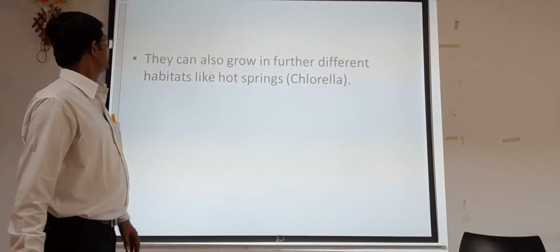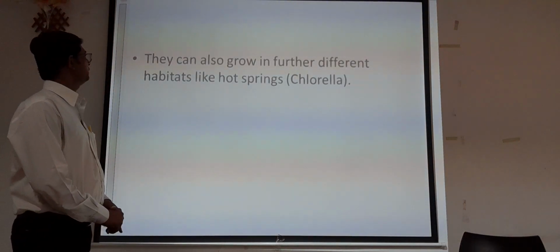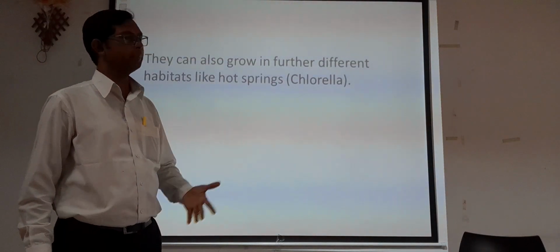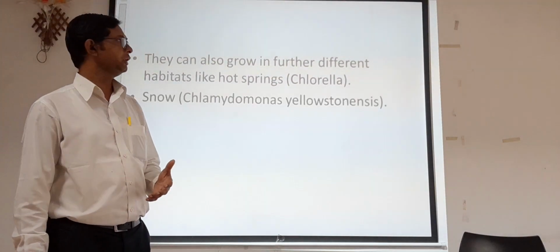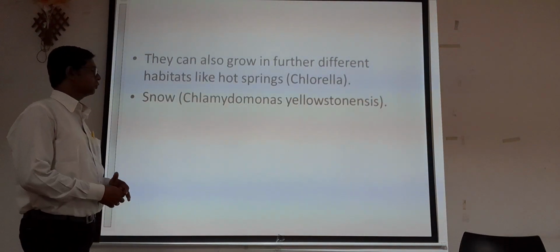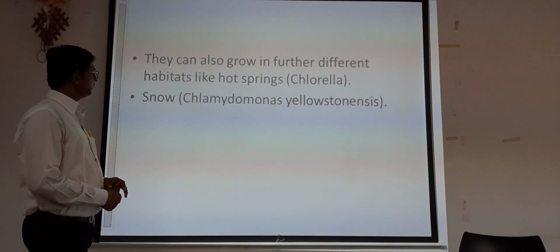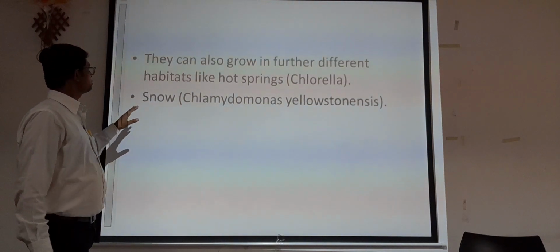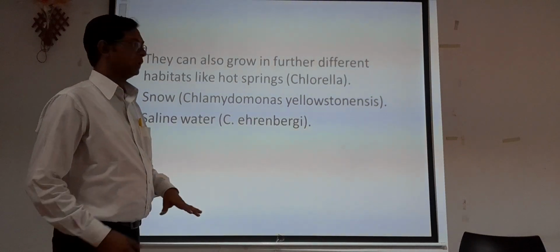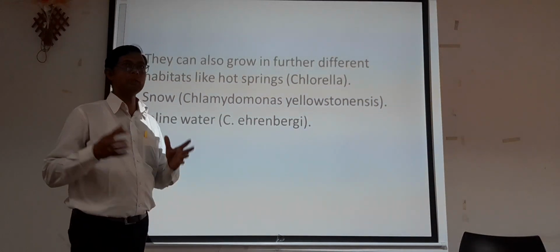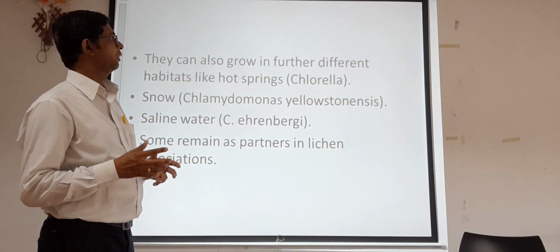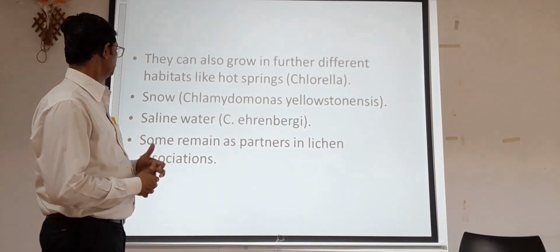Now along with that, they can also grow in further different habitats like hot springs. Chlorella is the best example. They show growth in hot springs. Then they also show growth on snow. Along with that, they also grow in saline water. So we can say that a variety of occurrence can be studied in the Chlorophyceae.